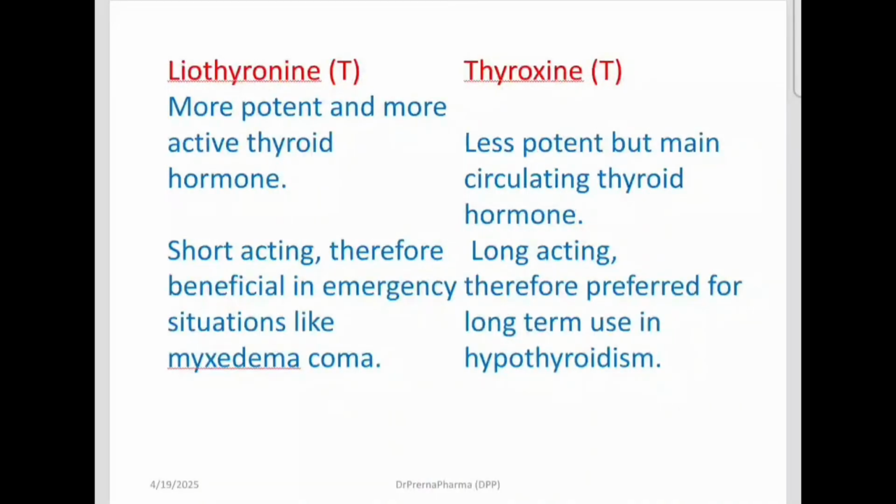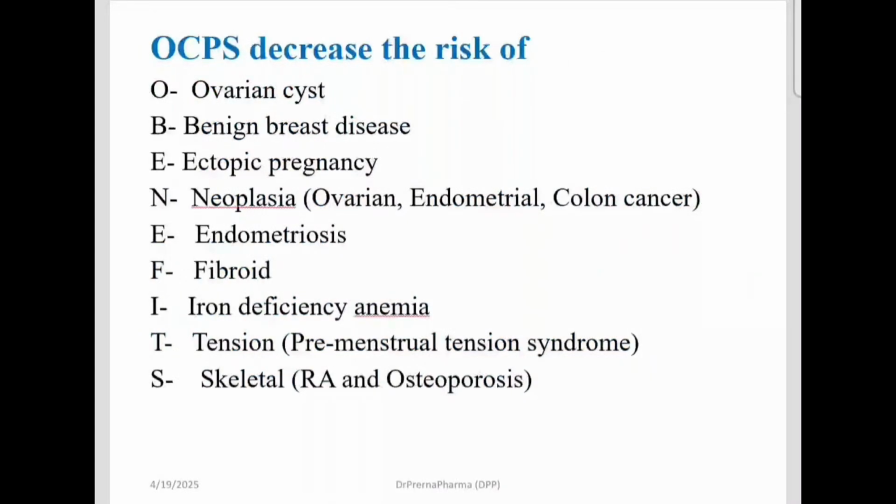Coming to the thyroid hormones, we have two, liothyronine and thyroxine. Now liothyronine is more potent and more active thyroid hormone, while thyroxine is less potent, but it is the main circulating thyroid hormone. Liothyronine is short acting, so can be used only in emergency conditions like myxedema coma, while thyroxine is long acting and so it is preferred in long term use in hypothyroidism.